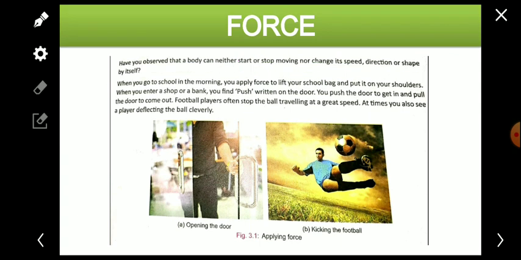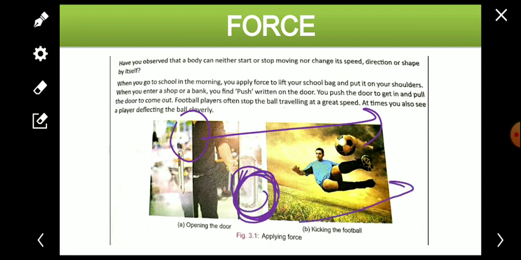Any object which is moving, or which is at rest, not moving, does not change its speed or direction or shape automatically. Suppose any ball is moving, then it does not stop automatically, or change the direction automatically. Or if any ball is at rest, then the ball itself does not start to move.